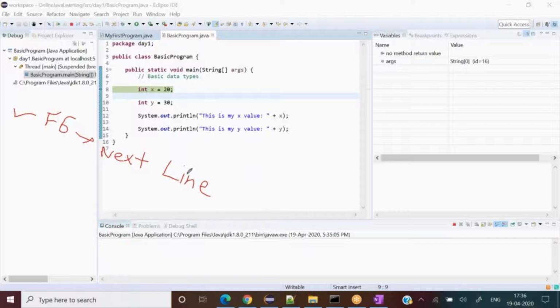To go to the next line, either I can press F6 or this arrow button. This is also F6 only, inside our program.